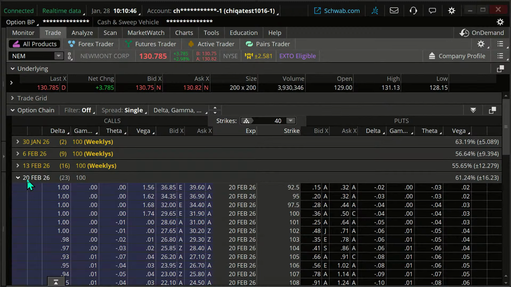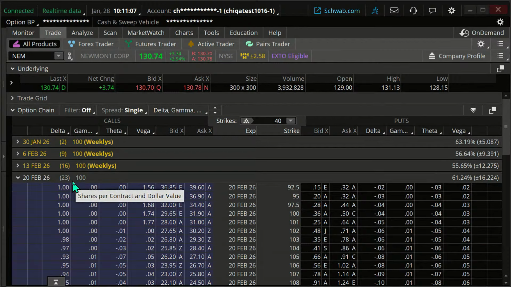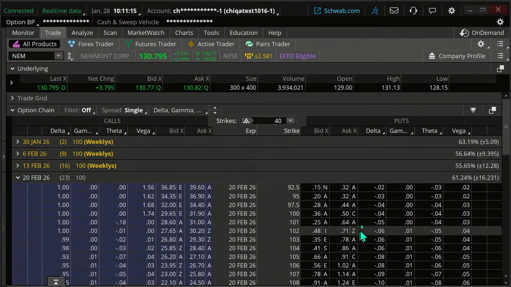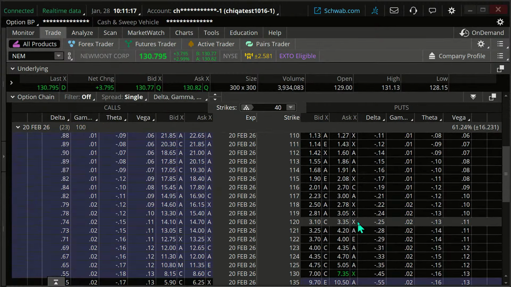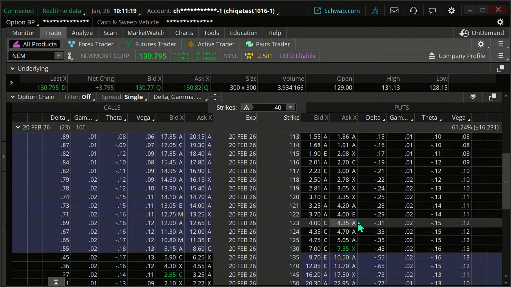One of our main rules that we use in terms of money management on short options trades, short put verticals, short call verticals, just plain old short puts typically, is we're going to look to get out with about a week to go before expiration. In this case, I've got 23 days. That's enough time here. 22 days till expiration technically. So I'm going to use delta as my guide here to pick a strike price.